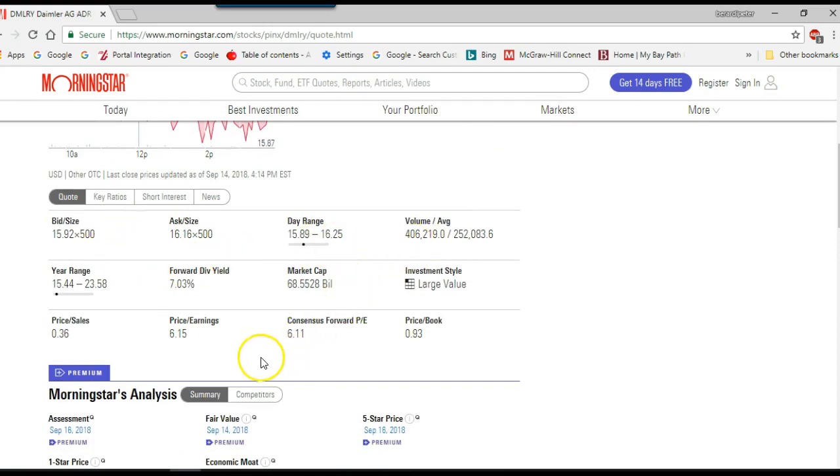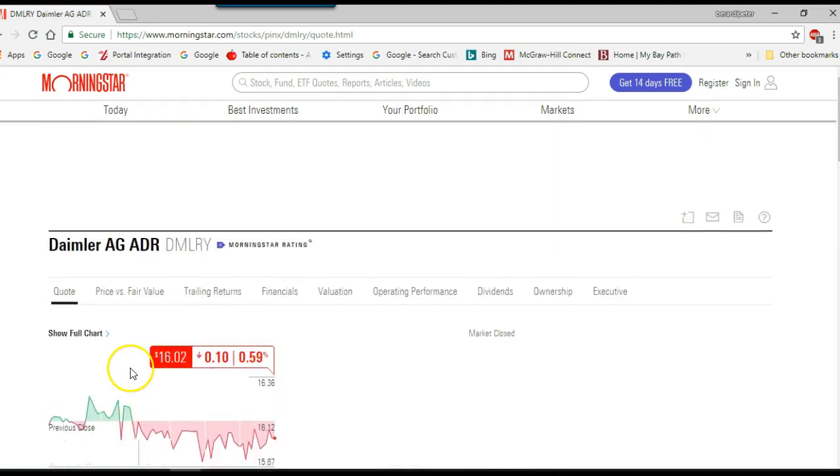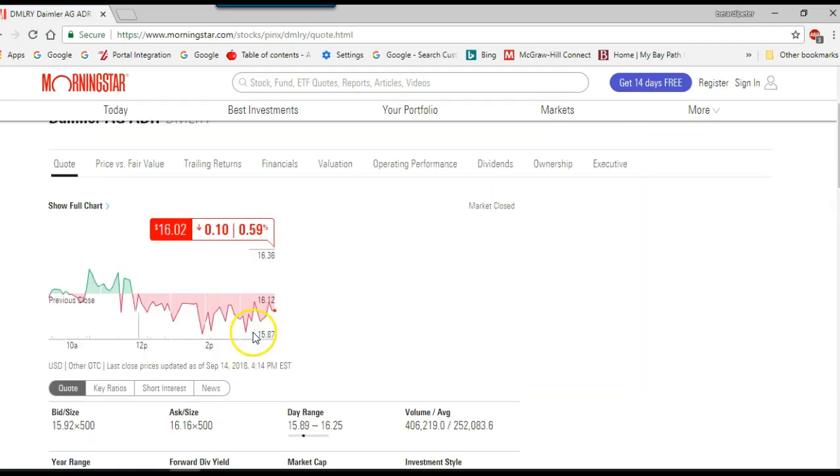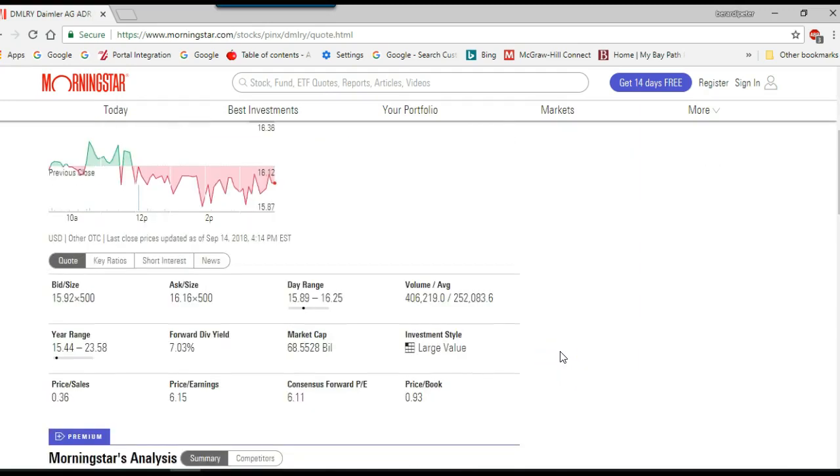What you see here is a quote for the stock. Right now the stock is trading at $16.02. And if you go across, you'll see a menu that you can access a lot of information. And right now, Daimler is giving us a forward dividend yield of 7%, which is very good.